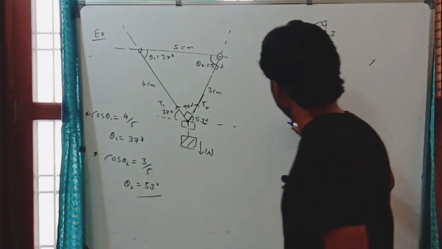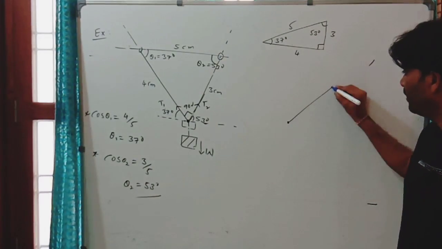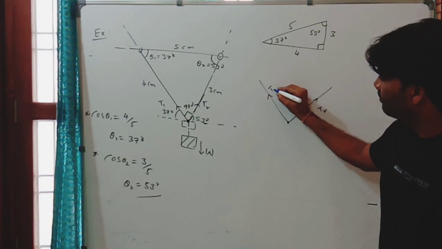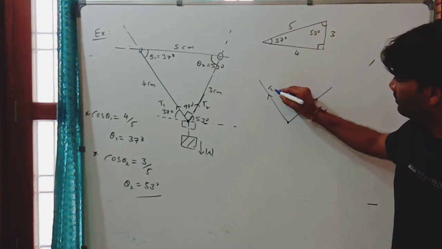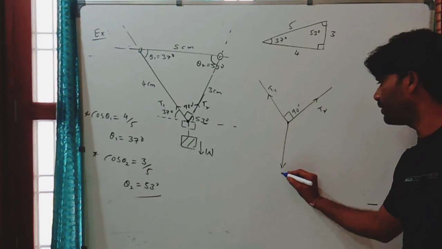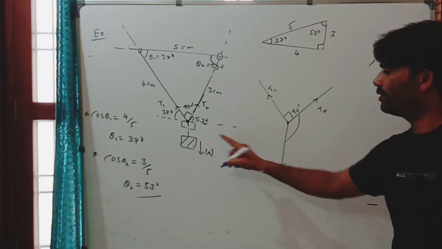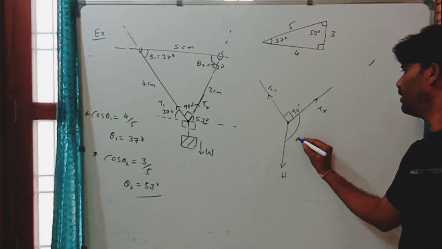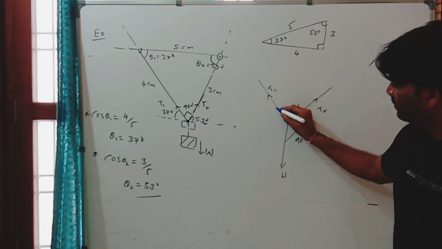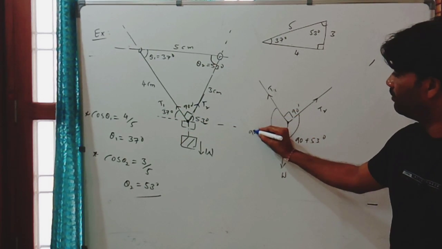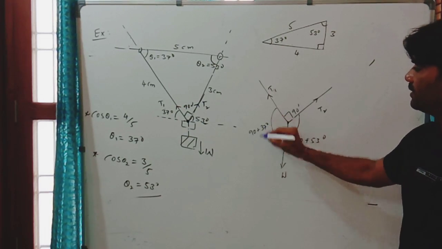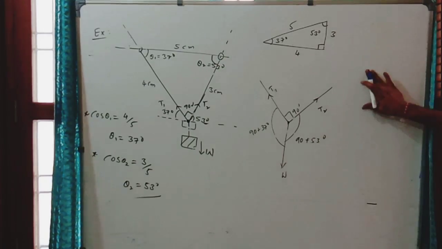Now you can see here, I'll draw the same point here. In this direction you have T2, this direction T1 is there. This is T1. This angle is 90 degrees, right? This is the weight of the body, W. This angle is what? This total angle is 90 plus 53. This total angle is 90 plus 37.